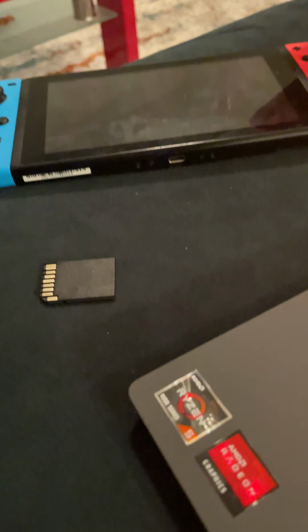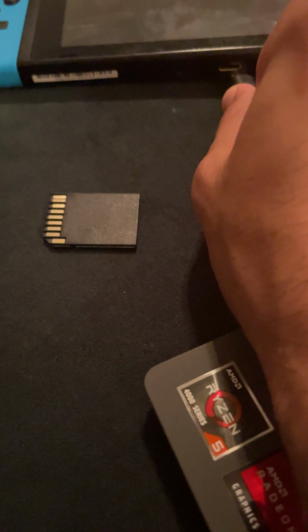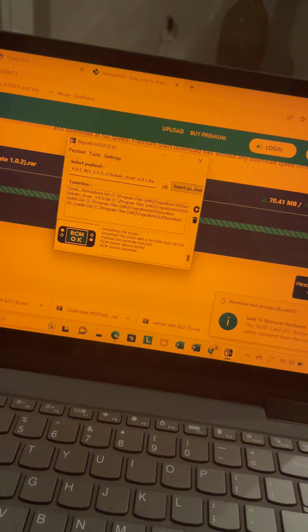And since the Switch is off, we need to inject the payload like I showed you to turn it back on. So you're just going to put your USB-C cord in the Switch. Okay. And then you're going to go to here, inject your payload like I showed you in the first video.